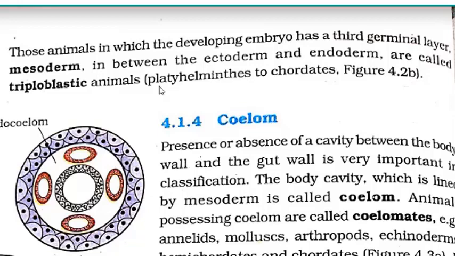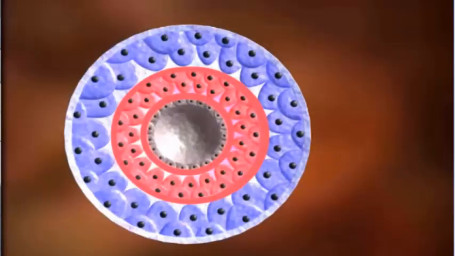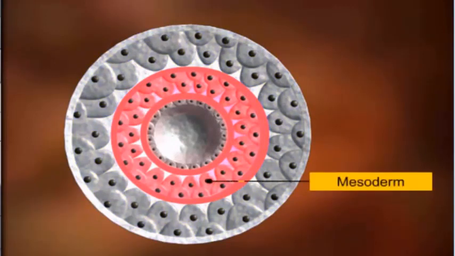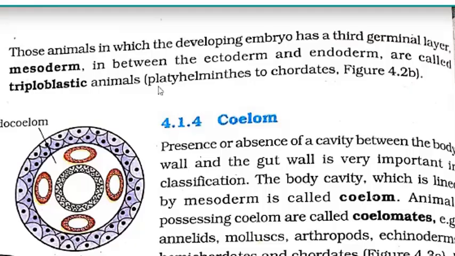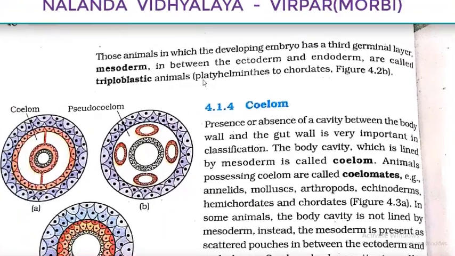Here in the case of triploblastic animals, we can see that there are three well developed layers. That is, the animals in which the developing embryo has a third germinal layer, the mesoderm, in between the external ectoderm and internal endoderm, are called triploblastic animals. They are from Platyhelminthes to Chordates. Then again you have to give the names of the phyla: Platyhelminthes, Aschelminthes, annelids, arthropods, mollusks, echinoderms, hemichordates and chordates. So from Platyhelminthes to Chordates, that is triploblastic level of organization.